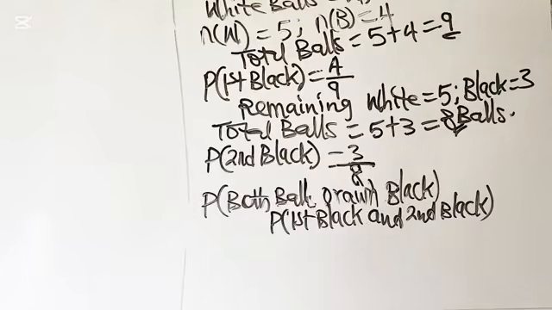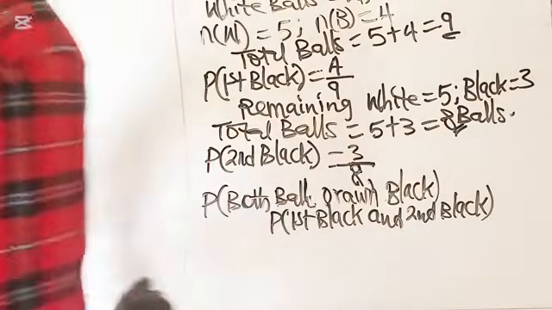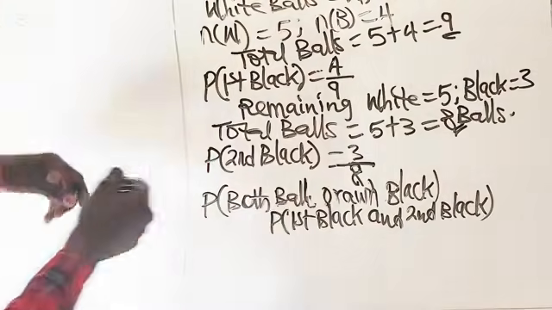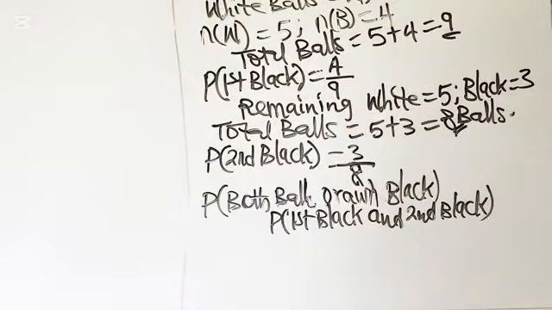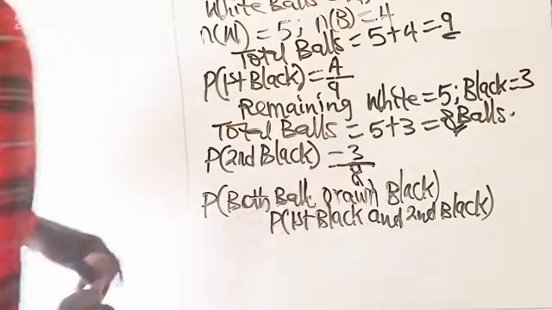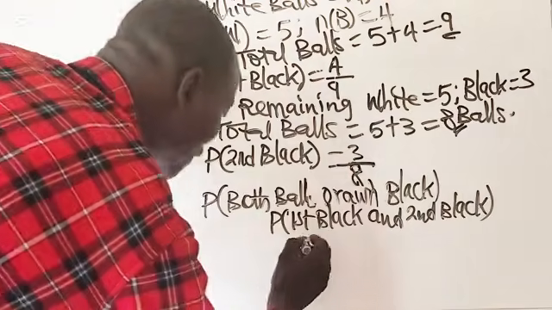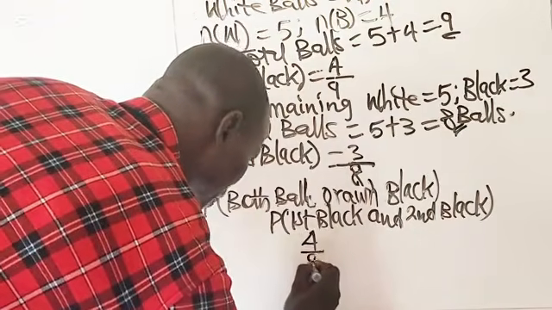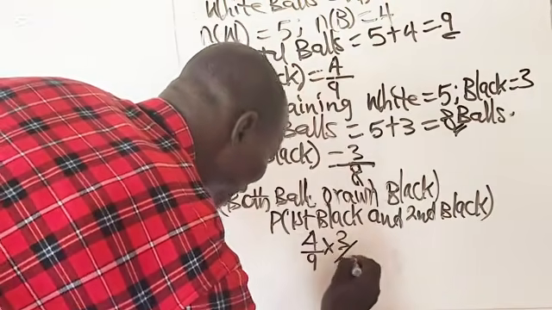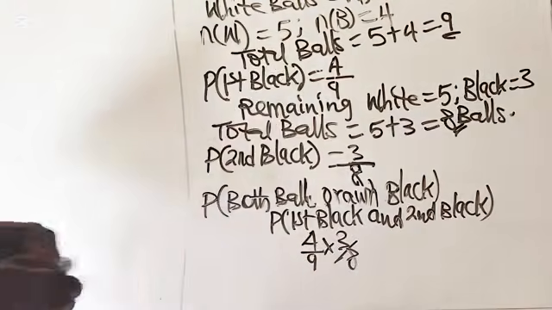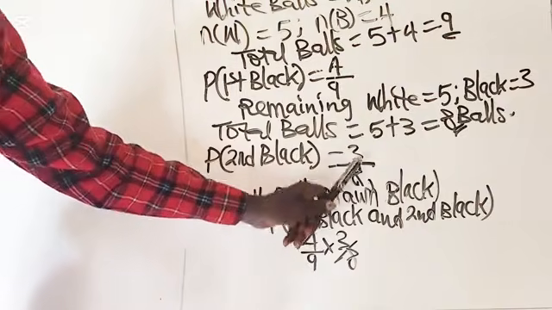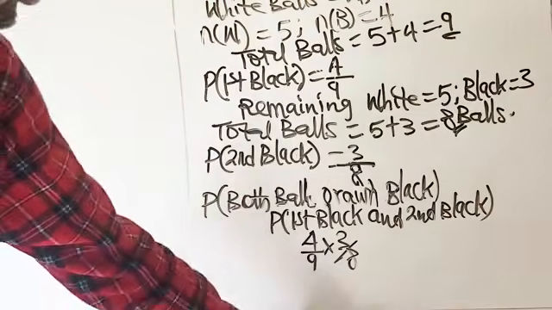Remember the song: and in probability is multiplication. Probability of having the first black is 4/9, while the probability of second black is 3/8. So we have 4/9 times 3/8. First black 4/9, second black 3/8.